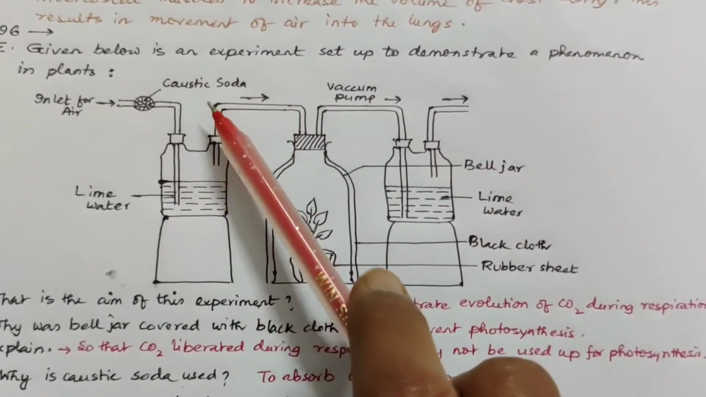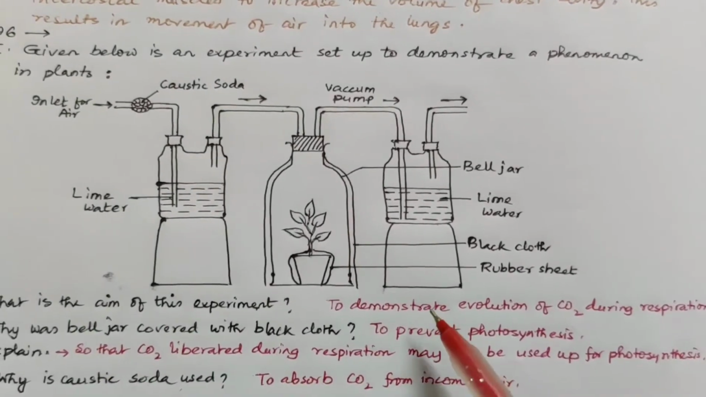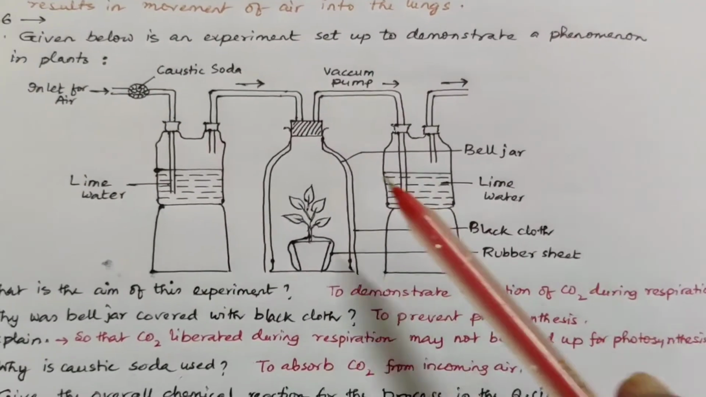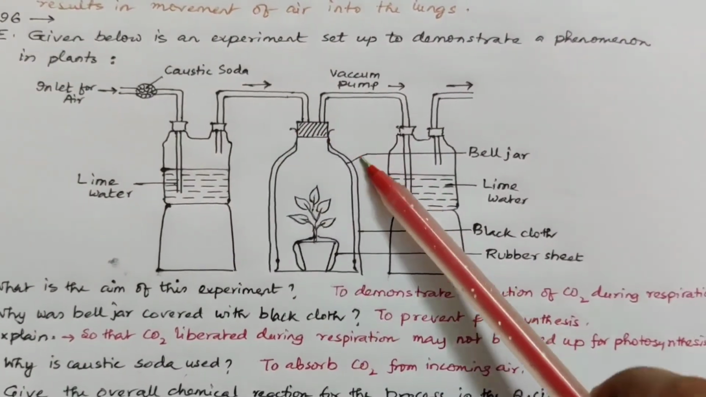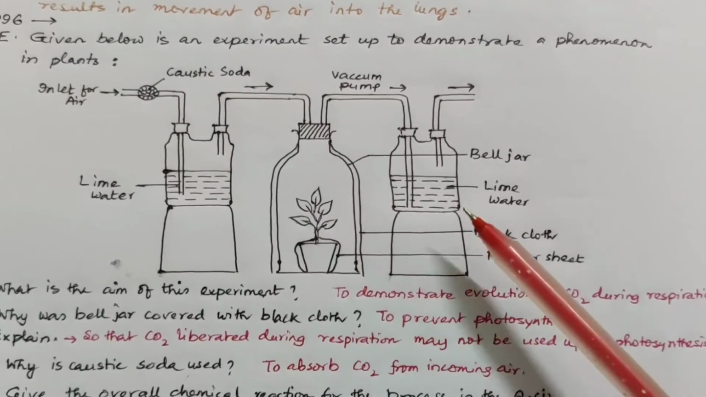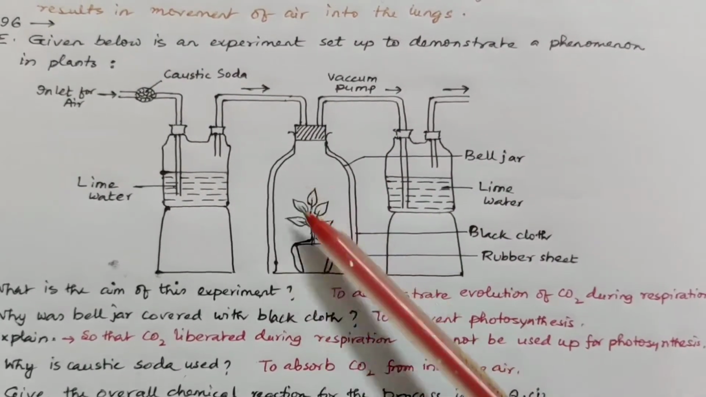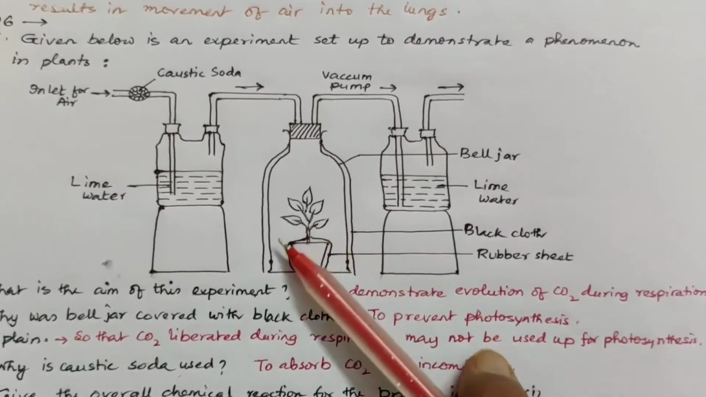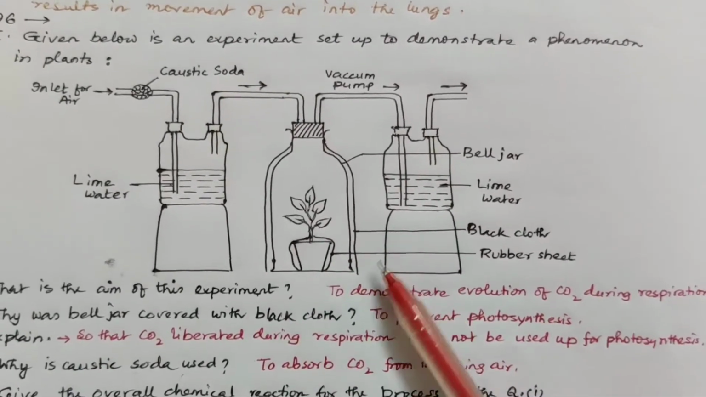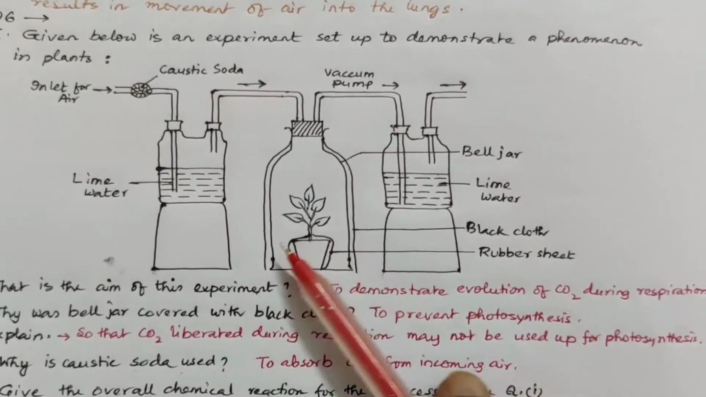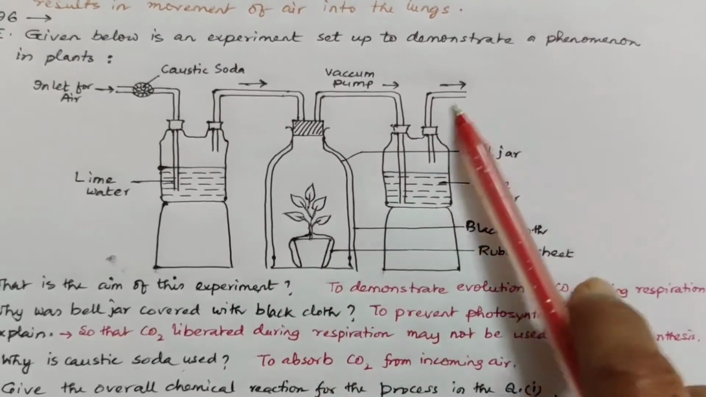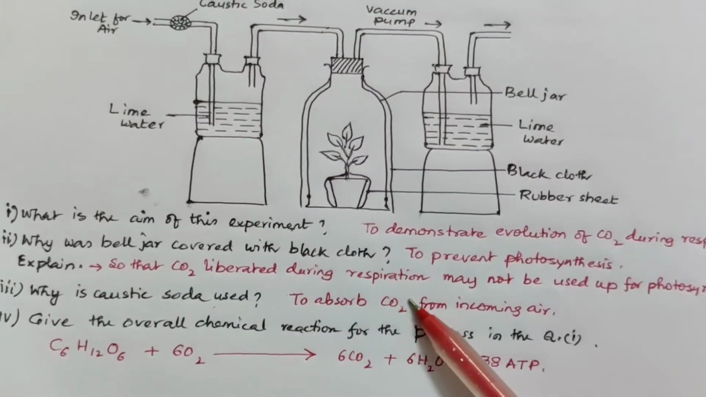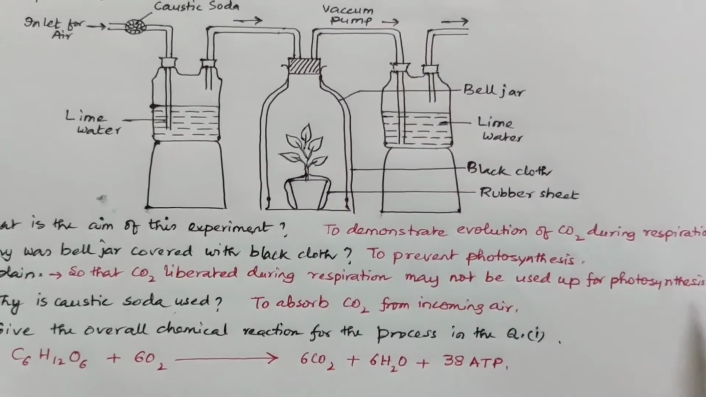What is the use of caustic soda? Now first, what is the aim of this experiment? It is to demonstrate evolution of carbon dioxide during respiration. Why was the bell jar covered with black cloth? In order to prevent photosynthesis. Now this is a view of respiration. Now if photosynthesis also occurs, this experiment has no meaning. In order to prevent that photosynthesis, it is covered with black cloth so that no sunlight could get in. Explanation: so that carbon dioxide liberated during respiration may not be used up for photosynthesis.